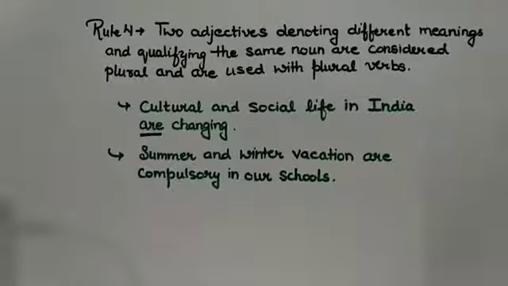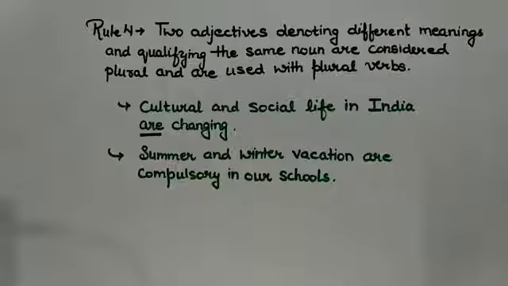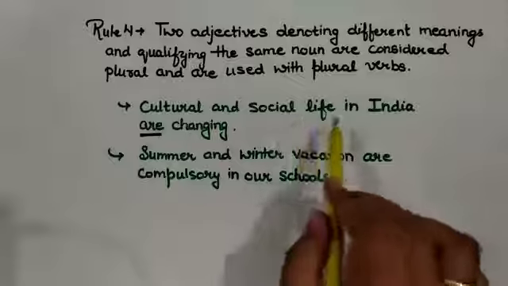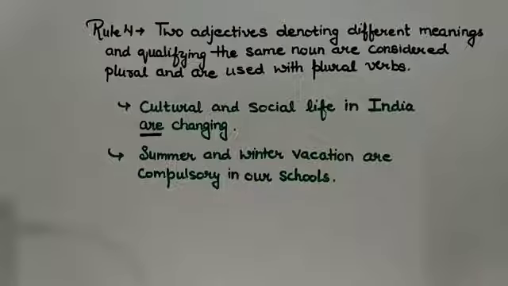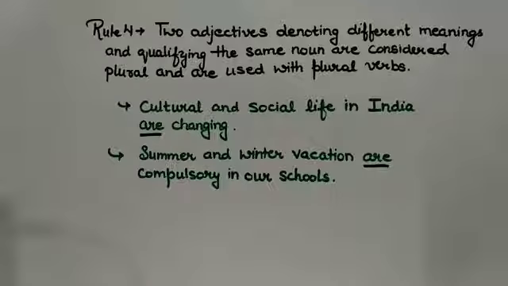The adjectives cultural and social qualifying the noun life in India are considered plural here. Now, summer and winter vacation are compulsory in our schools. Can you see this are, and hence we are using plural.